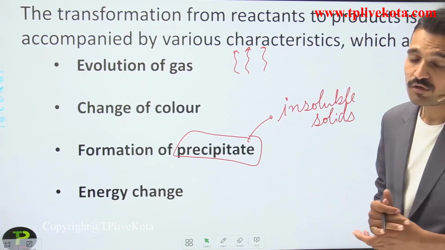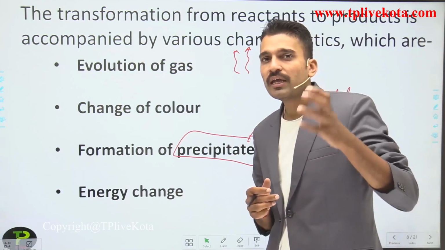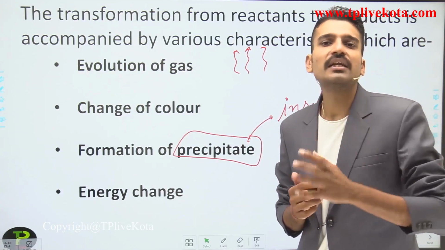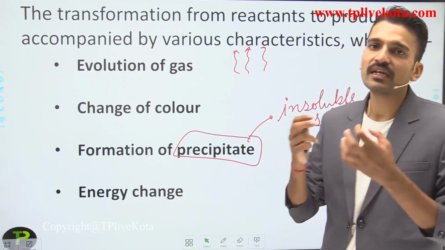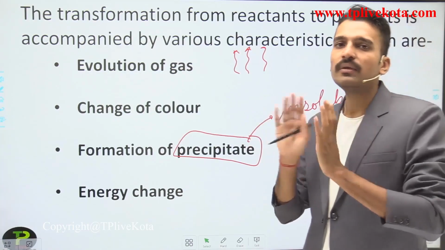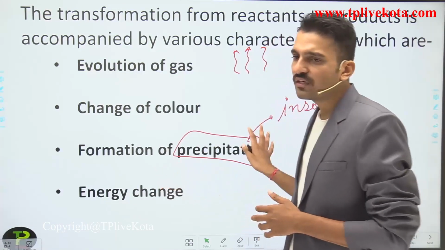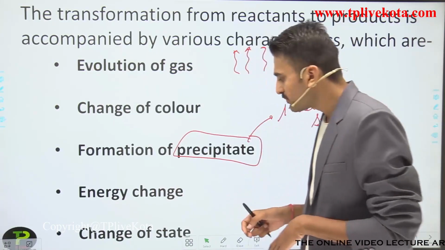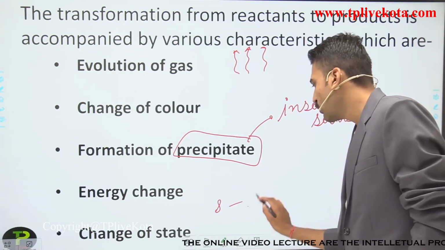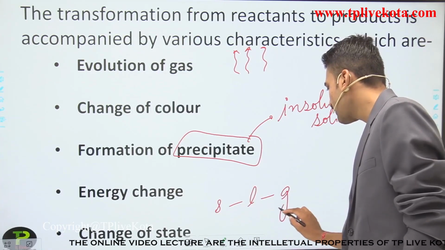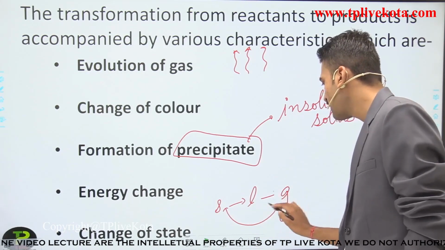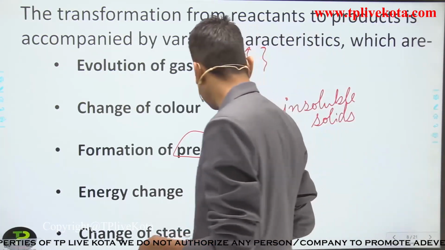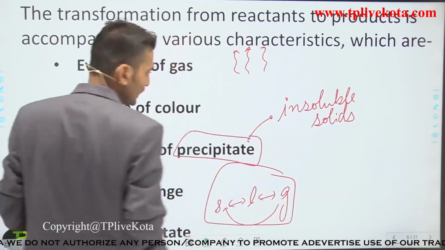The next is the energy change. For carrying out any chemical reaction, a change in energy will be necessary. Either the energy is absorbed or the energy is released. This we are going to study in the coming slides. And the next is the change of state, either from solid to liquid to gas, or like this. So there must be a change of state.